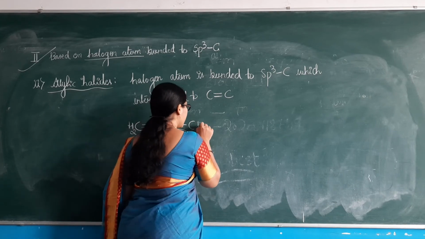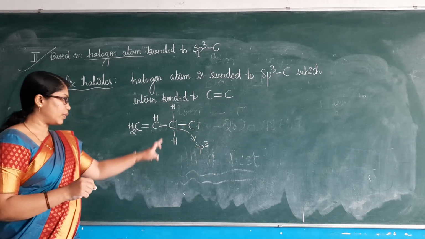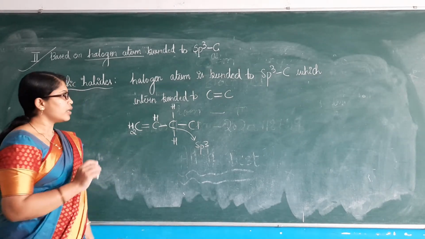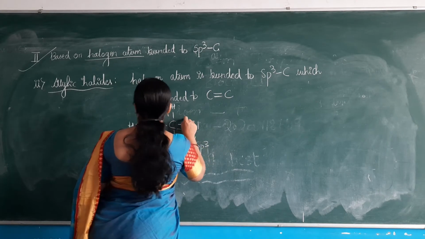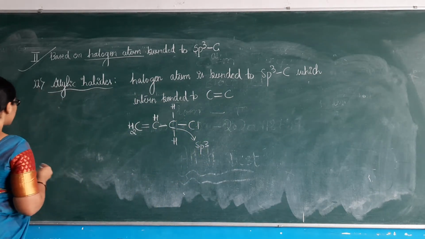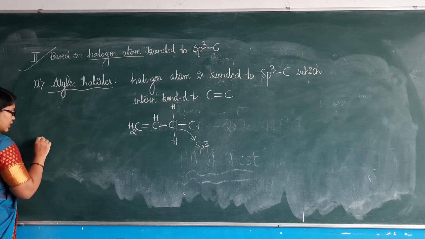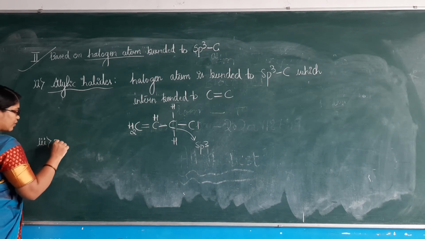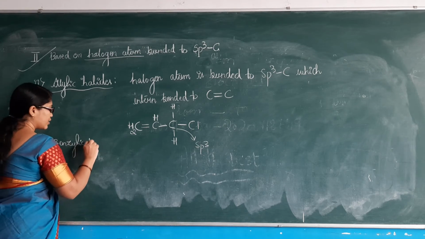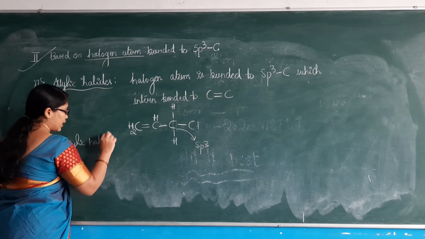When a halogen atom is bonded to an sp3 carbon atom, which in turn is bonded to a carbon-carbon double bond, such compounds are referred to as allylic halides. Then we have the next classification, that is benzylic halides. So what do you mean by benzylic halides here?